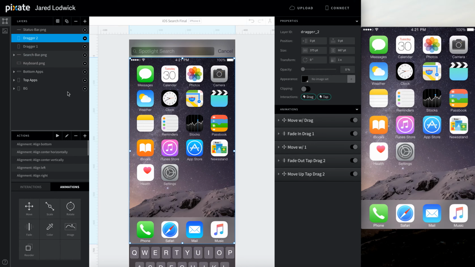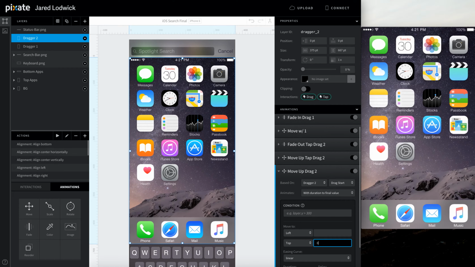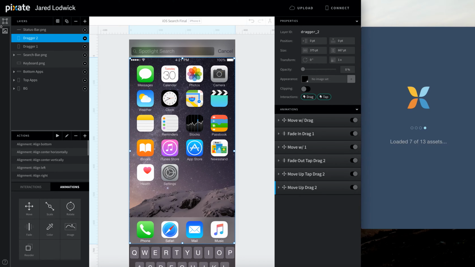So first, let's just come up to the dragger. Let's add a move. Rename this move up drag 2. I guess that'll work. It's the last one. Base this off dragger 2's drag start. Tell it to go up to 0. 0.2 second duration is fine.